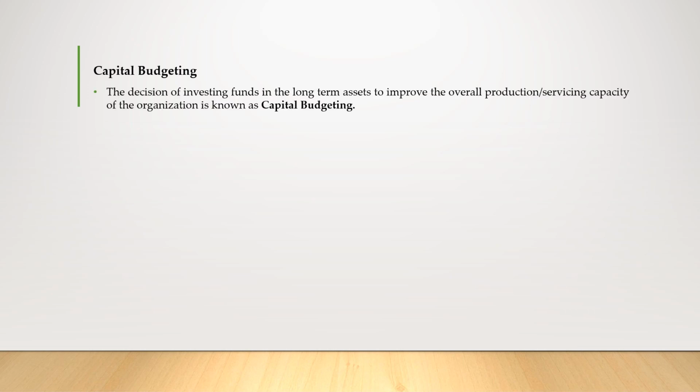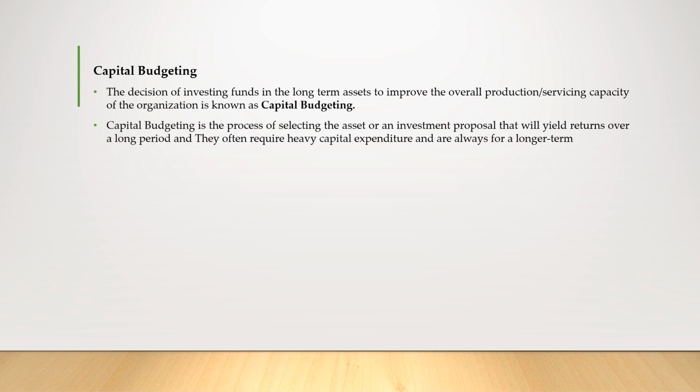Capital budgeting is a part of investment decision. The decision of investing funds in the long-term assets to improve the overall production or servicing capacity of the organization is known as capital budgeting.